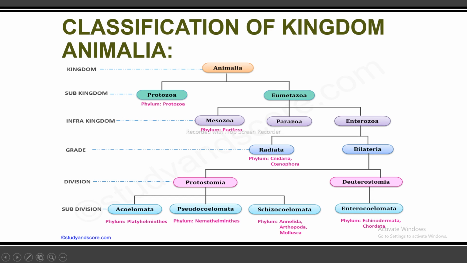So when we talk about the Deuterostomia, Deuterostomia is divided into the subdivision which is called Enterocoelomata. So there are two examples of Enterocoelomata, which includes the phyla Echinodermata and Chordata.